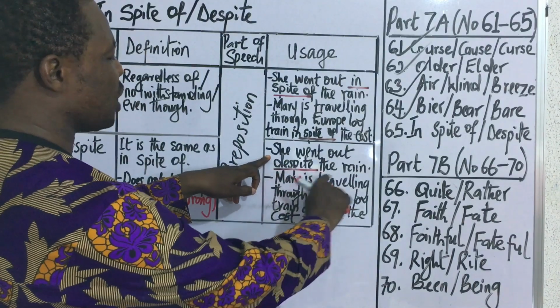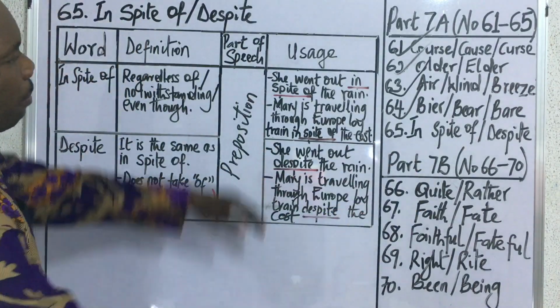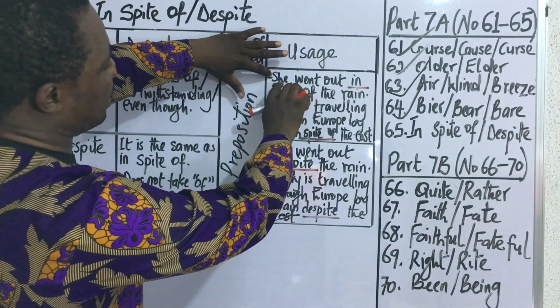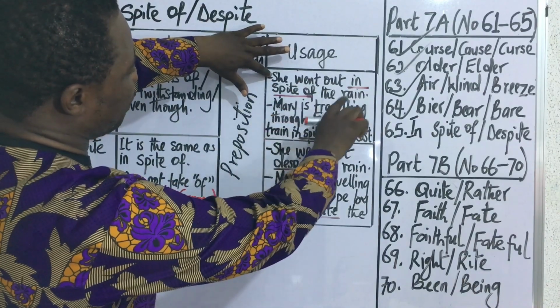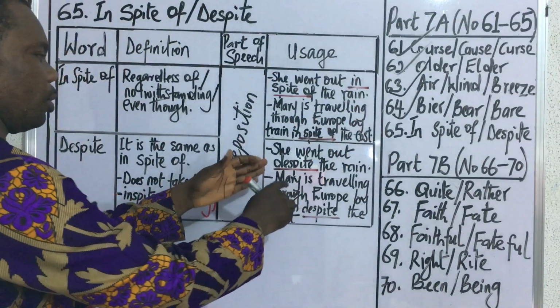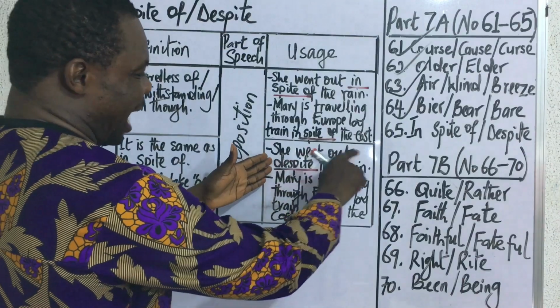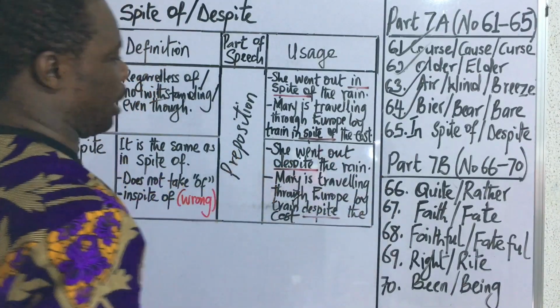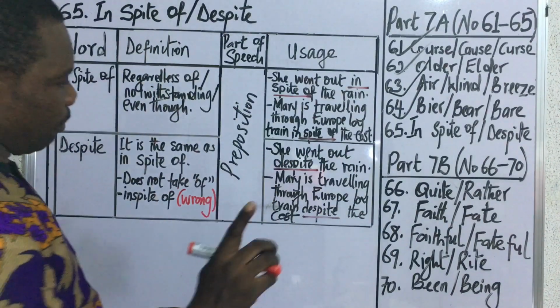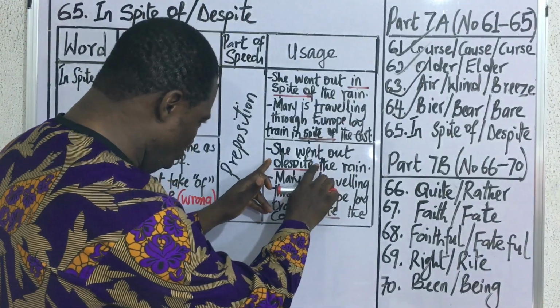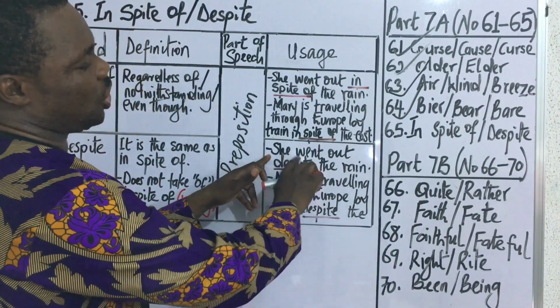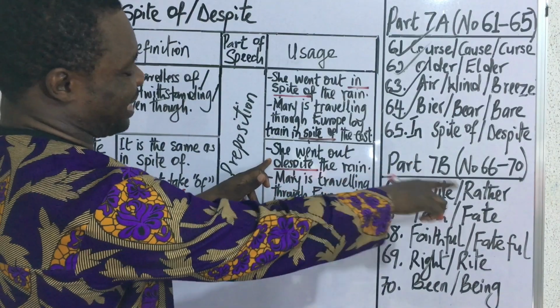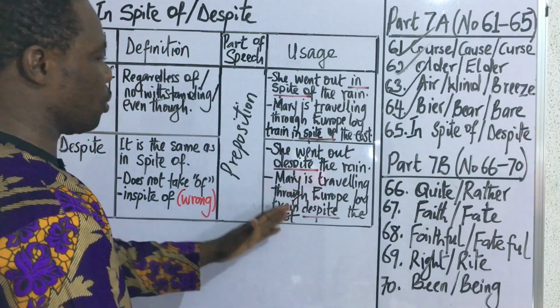She went out despite the rain, correct? Remember, the first one reads as she went out in spite of the rain. So now this one goes as she went out despite the rain, correct? But you're going to be making a mistake if you decide to introduce of in this expression by saying she went out despite of the rain. No, despite does not require of.